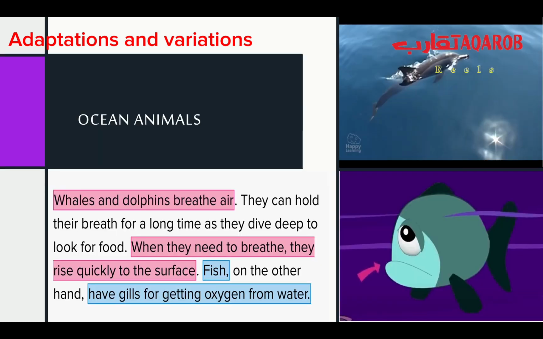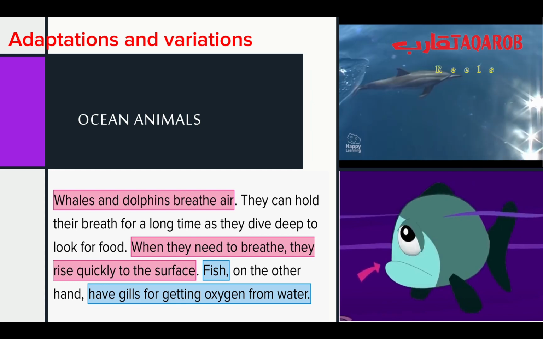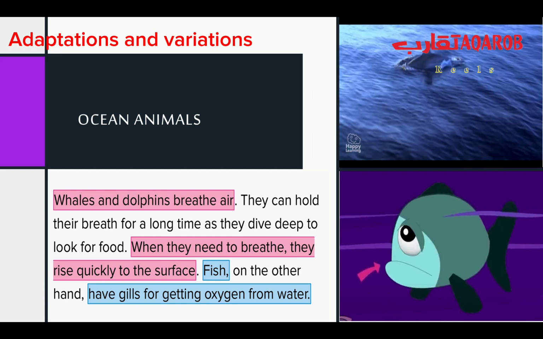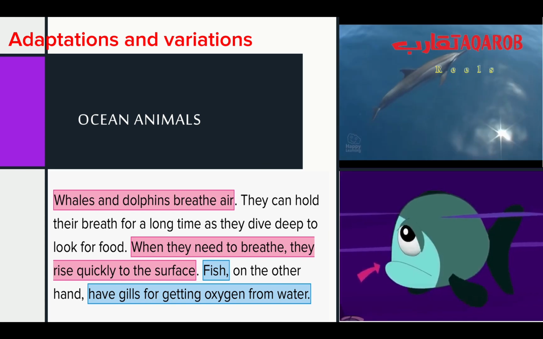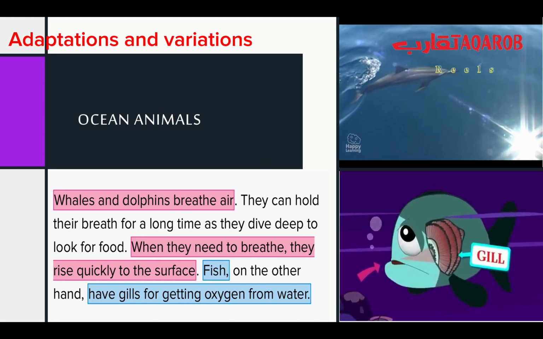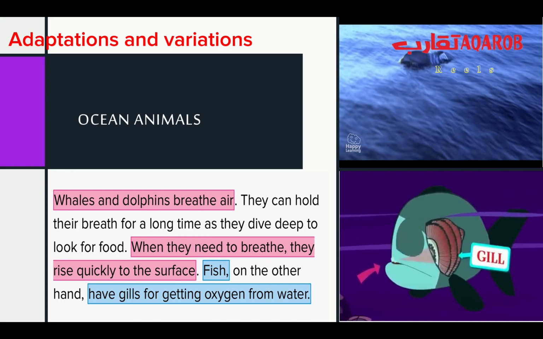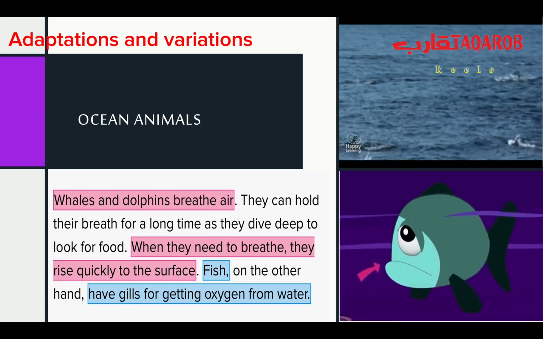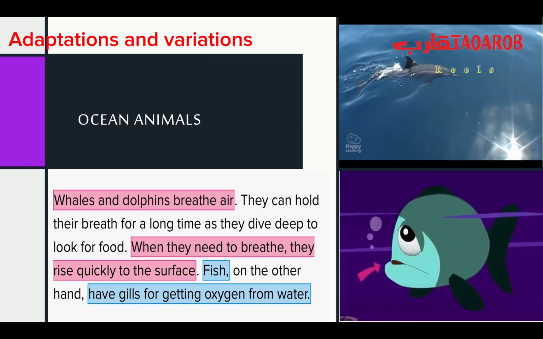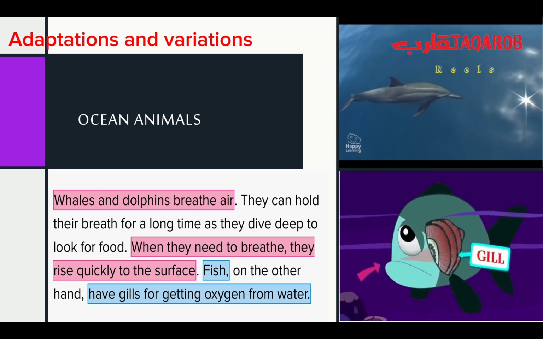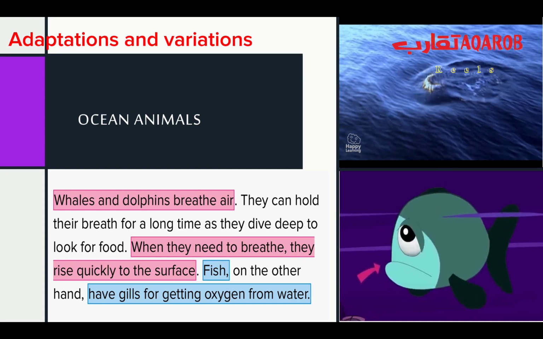So now we are going to talk about ocean animals. Whales and dolphins breathe air. They can hold their breath for a long time as they dive deep to look for food. When they need to breathe, they rise quickly to the surface. But fish, on the other hand, have gills for getting oxygen from water.